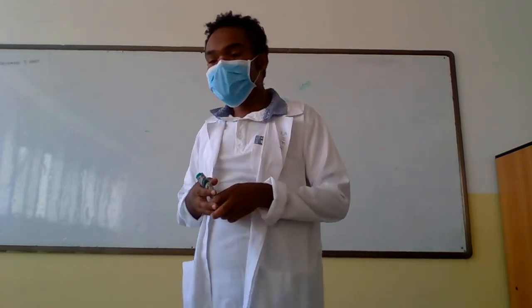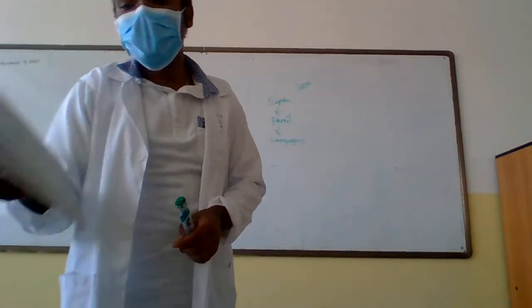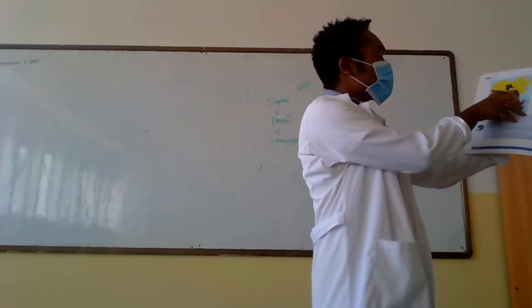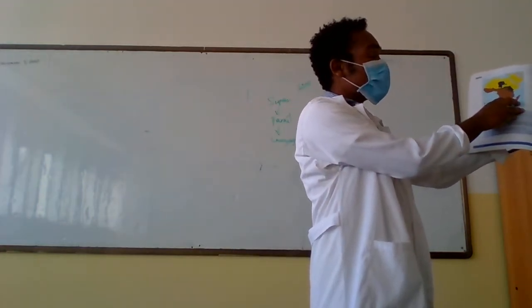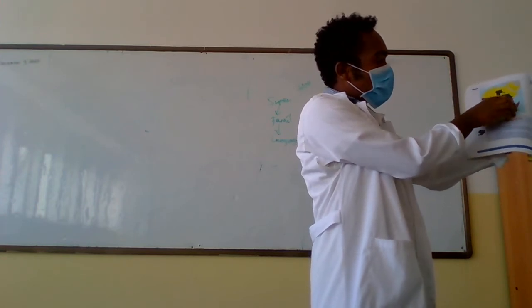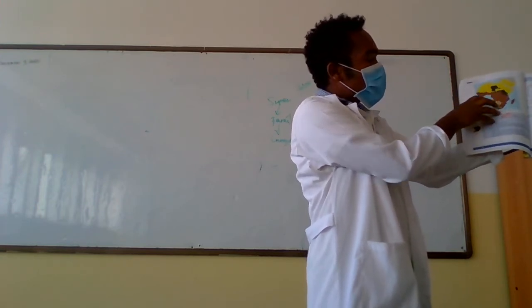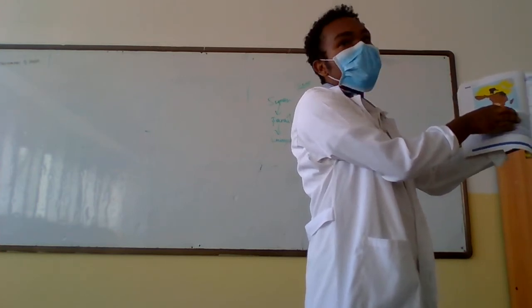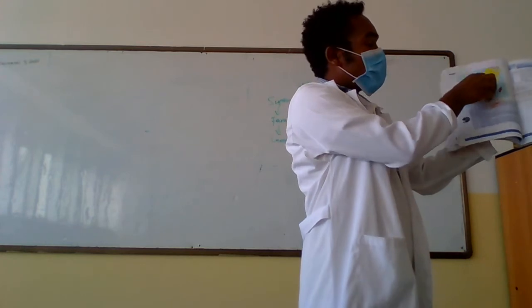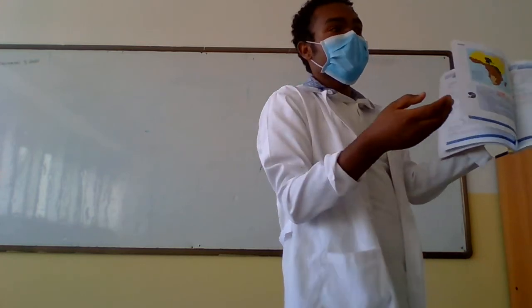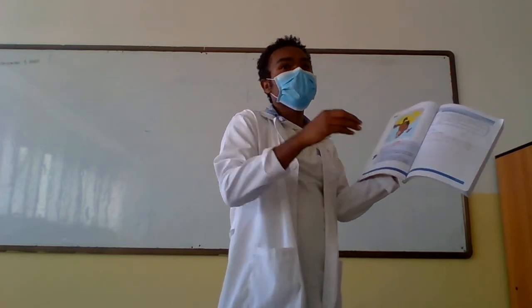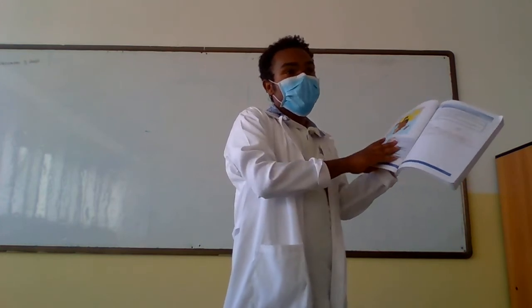When we talk about Nilo-Saharan speakers, most of them are in Central, Western, and Southern Africa. Different languages are under this family. For example, Kiswahili, a language in Tanzania and Kenya, an Eastern African language.